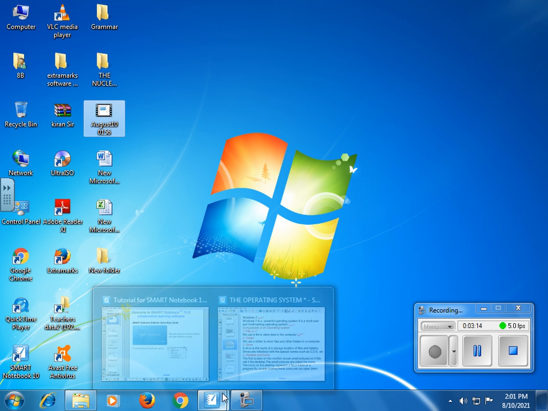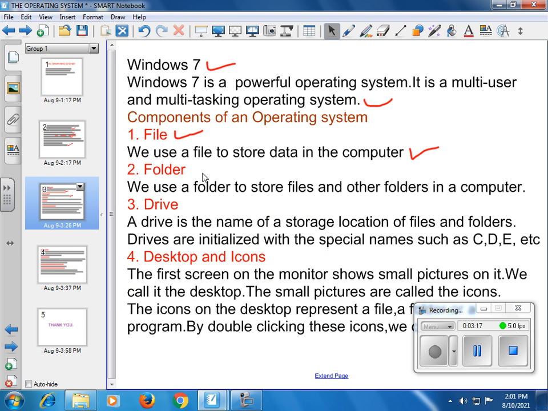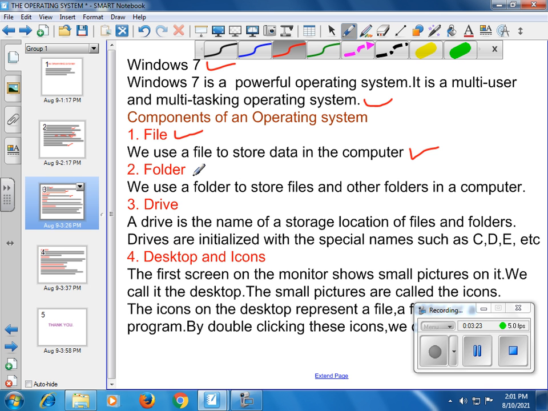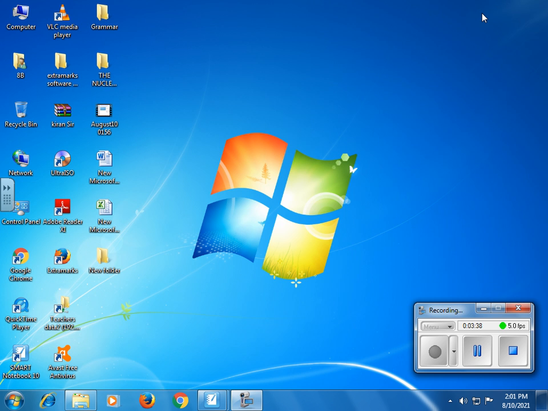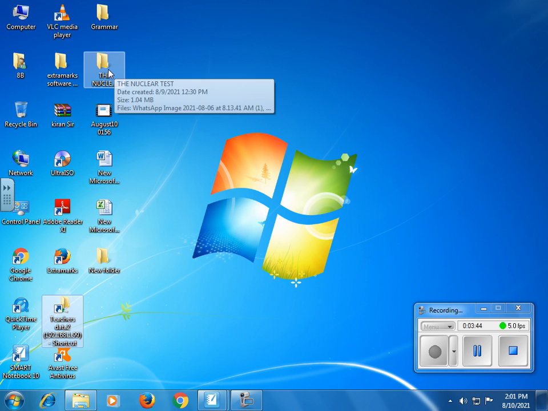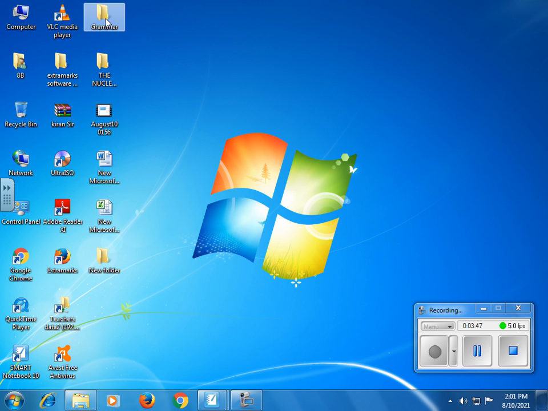Okay, children. Now next is folder. We use a folder to store files and other folders in a computer. So what is a folder? Folder is something in which we store files. For example, see here. This is a folder. This is folder. This is also folder and this is folder, and these things are called folders. So these are called files. Okay. And this one is called a folder.